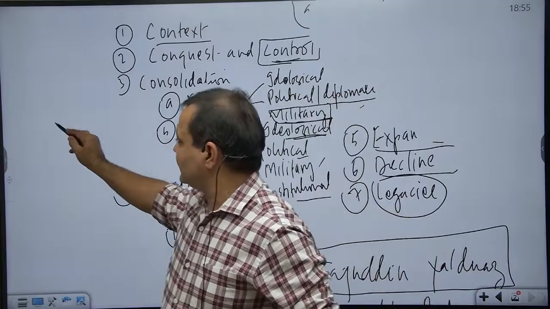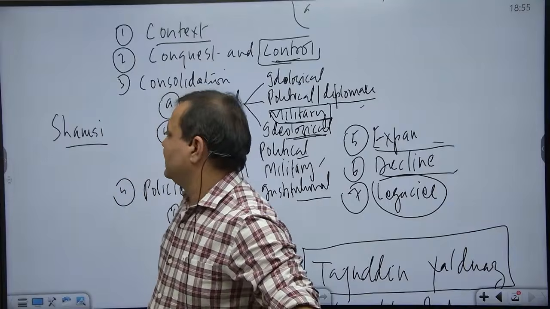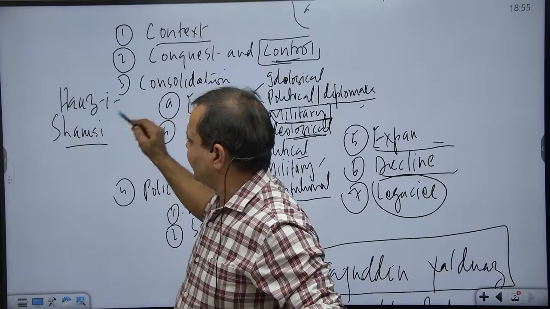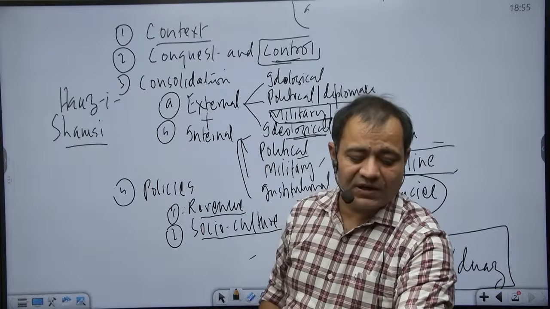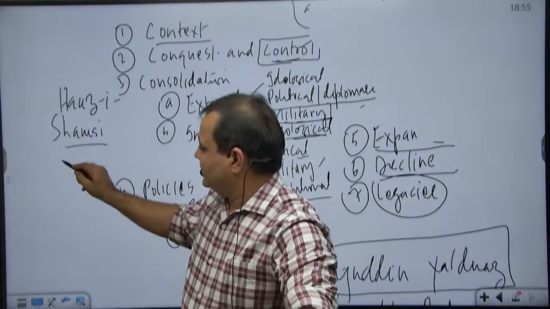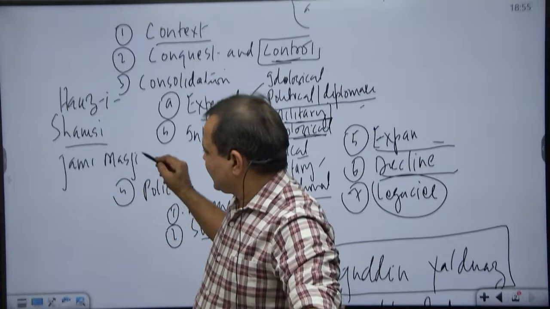Shamsuddin Iltutmish was his full name. So Hauze Shamsi, Hauz, that is water tank or talab. Hauze Shamsi. Then he also built a mosque that was perhaps for Friday prayer, so known as Jami Masjid. But these are just minor things.